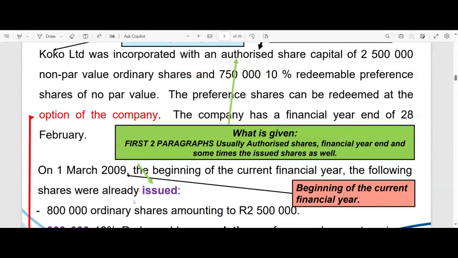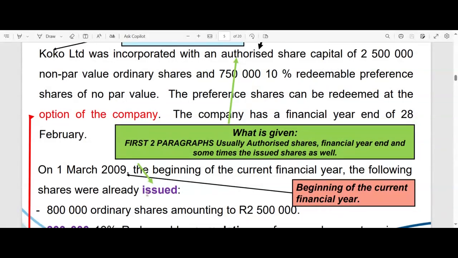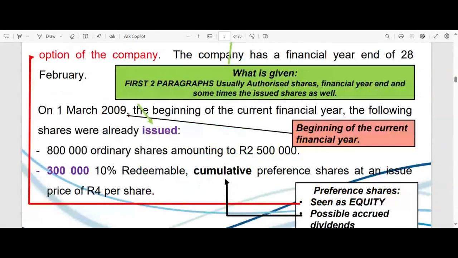Right. And it also actually states it there. I don't think I really noticed that on Sunday. But anyway, they say on that date, the beginning of the year, the following shares were already issued. In other words, this is the status quo, our financial position at the beginning of the year. Already at that stage, 800,000 ordinary shares amounting to 2.5 million was in issue already.